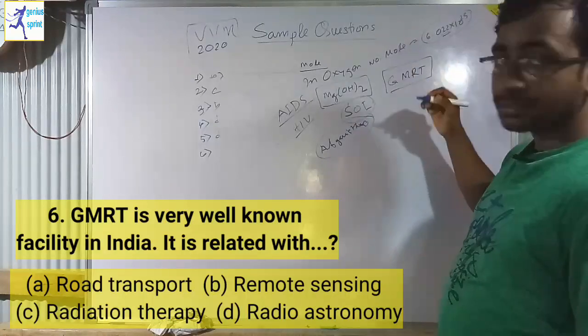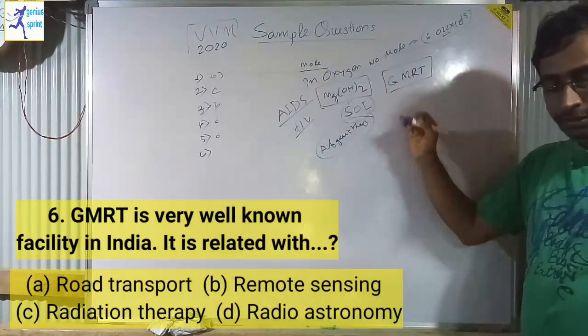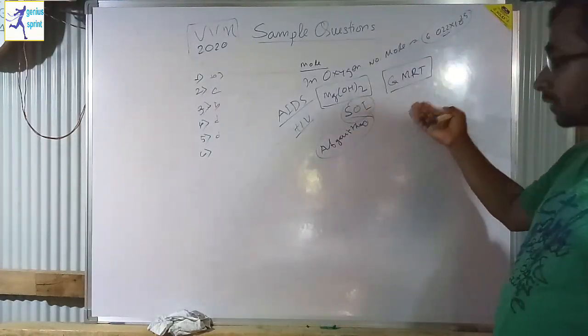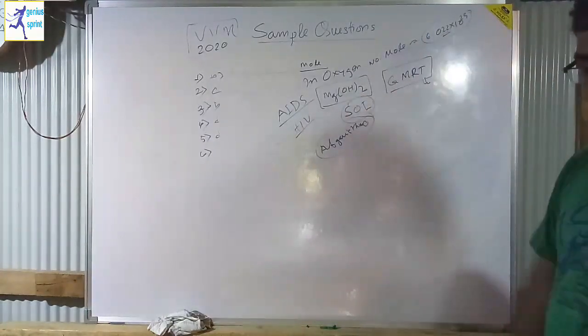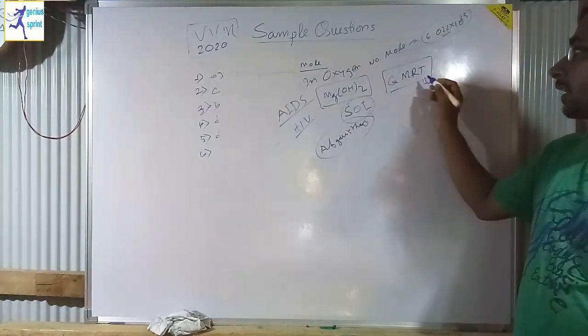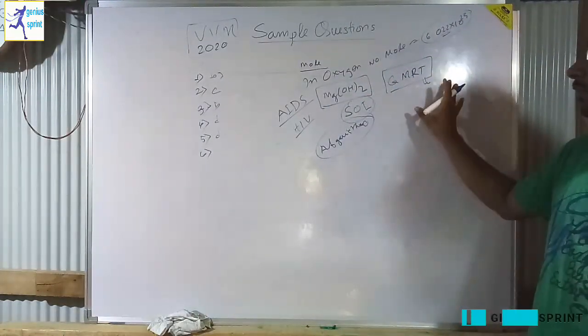First of all, guess what these things are. You have to guess. GMRT is a Giant Metrewave Radio Telescope. It's in radio telescope systems, but Giant Metrewave Radio Telescope is the full form of it.